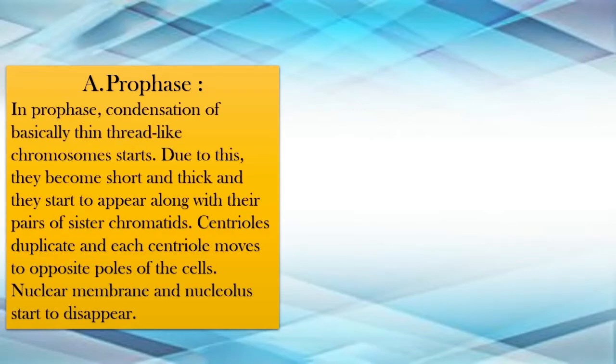Okay. So the first we have is the prophase. In mitosis, the first step which occurs is the prophase. In this, what happens is the condensation of basically thin thread-like chromosomes starts. Means the chromosomes are very thin and thread-like, and then here they start to become short and thick, and they start to appear along with their pairs of sister chromatids.